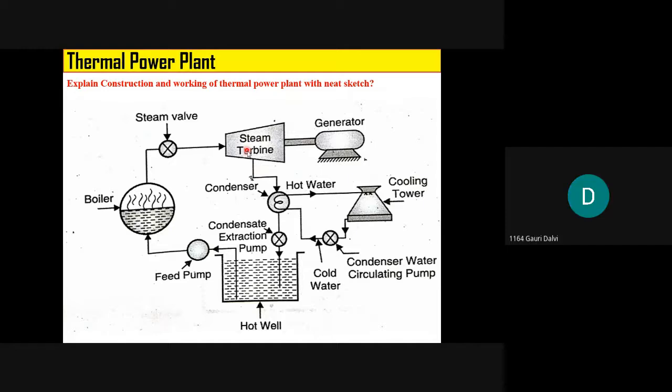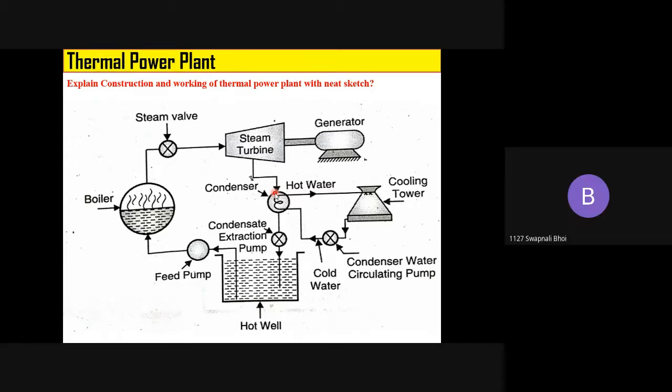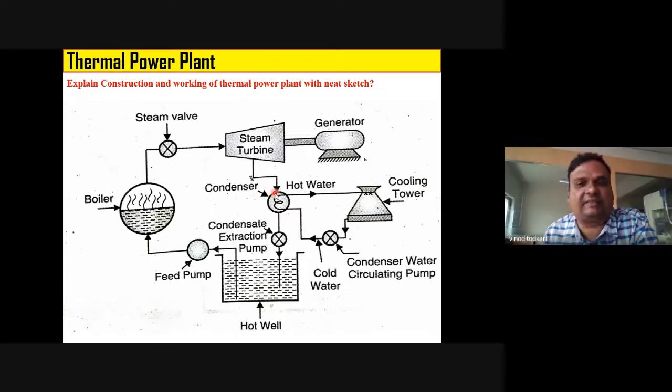Okay. Now see, steam which is coming out of the steam turbine, it is low pressure and low temperature steam. It is given to condenser. From the name, can anyone tell me what will happen in condenser? What is condensation? Low pressure steam gets converted into water droplets. Excellent. Condensation means conversion of steam into water.